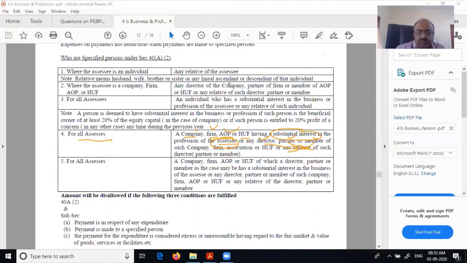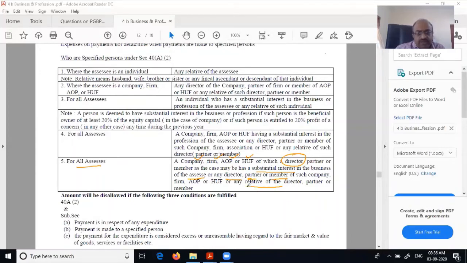Again, next one. For all assessees, a company, firm, AOP or HUF of which a director has substantial interest in the business of the assessee. Then this company obviously becomes substantially interested. Not only that, the other directors, partners, members, all of them will also become specified.